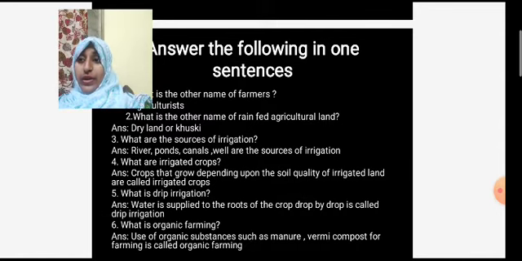What is it called? It is called drip irrigation. Then, what is organic farming? Use of organic substances such as manure and vermicompost for farming is called organic farming. We are using manure, we are using vermicompost. This farming is called organic farming.